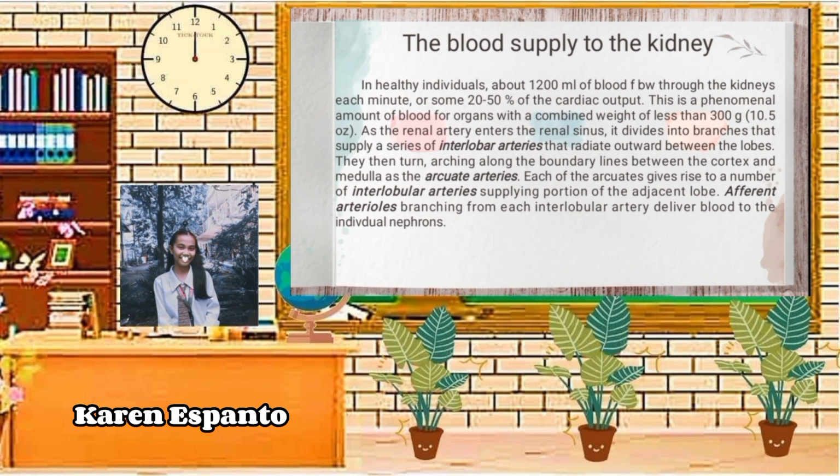This is a phenomenal amount of blood for organs with a combined weight of less than 300 gram or 10.5 ounce. As the renal artery enters the renal sinus, it divides into branches that supply a series of interlobar arteries that radiate outward between the lobes.